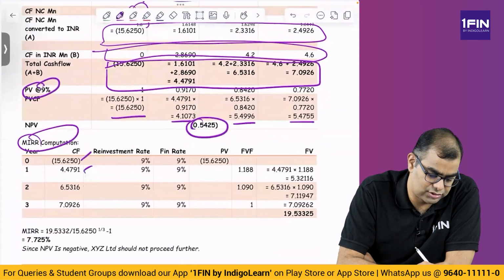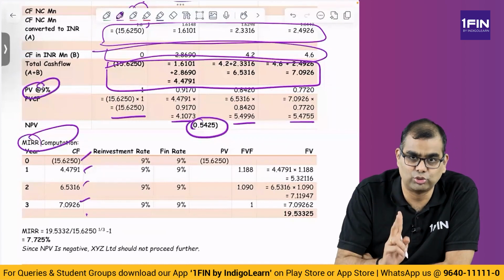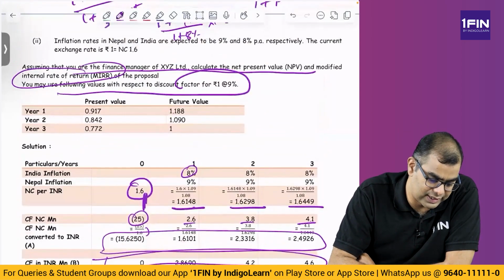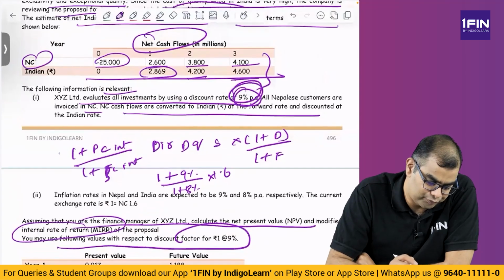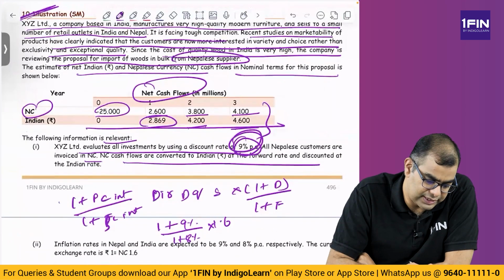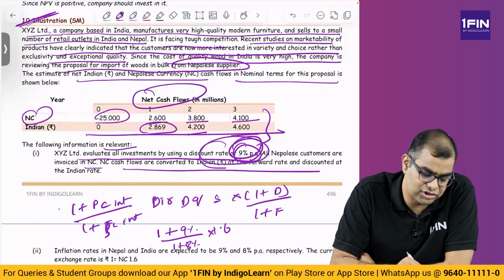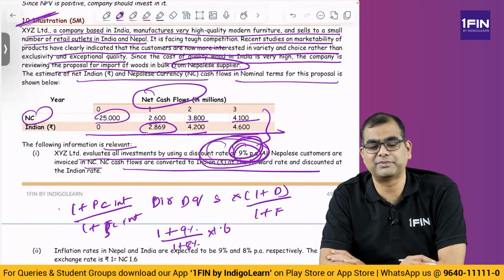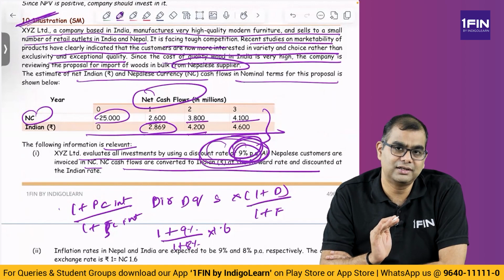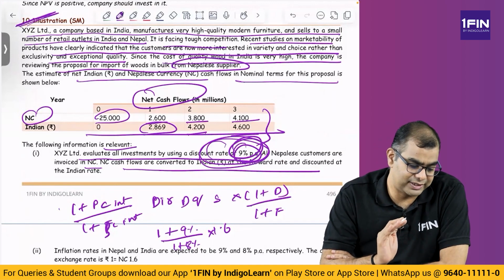you take the cash flows, you consider two rates. One is the borrowing rate, one is the reinvestment rate. Now what is the borrowing rate here? Have they given anything? Inflation rates they have given, we cannot do anything. Then they have said evaluation of investment using discount rate of 9%. So you can take the discount rate of 9% as the borrowing rate.